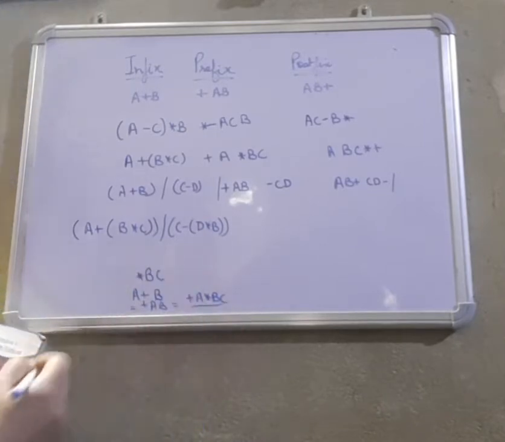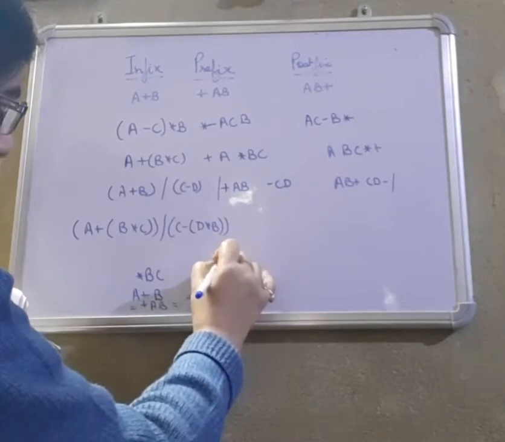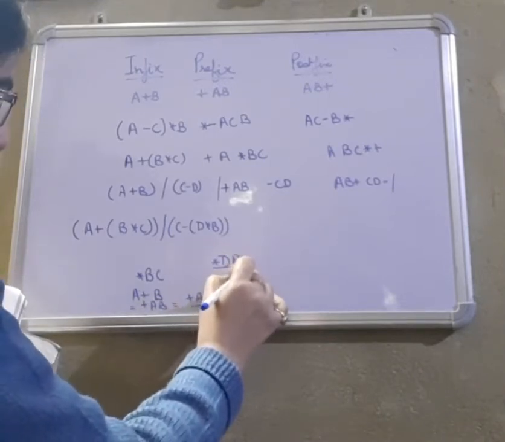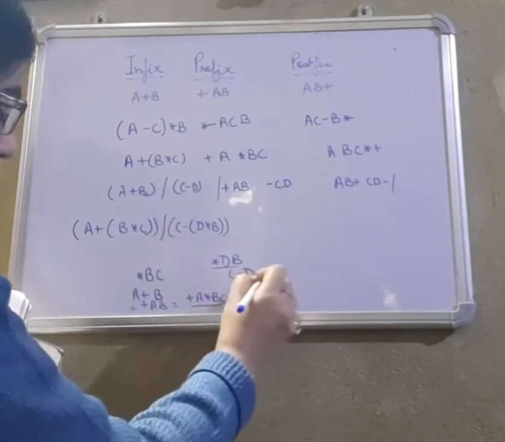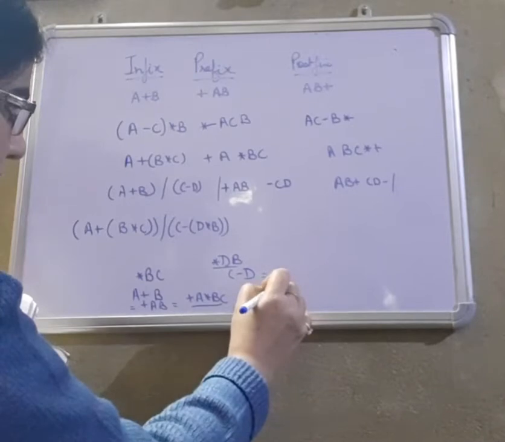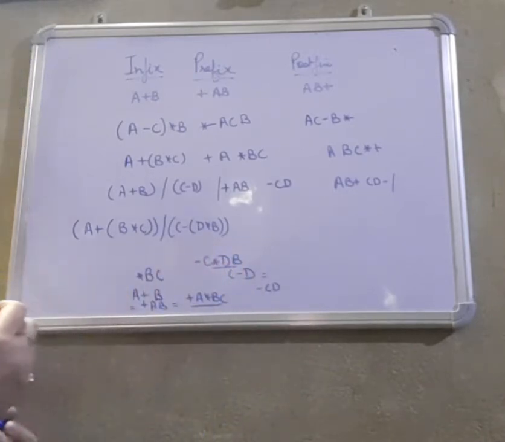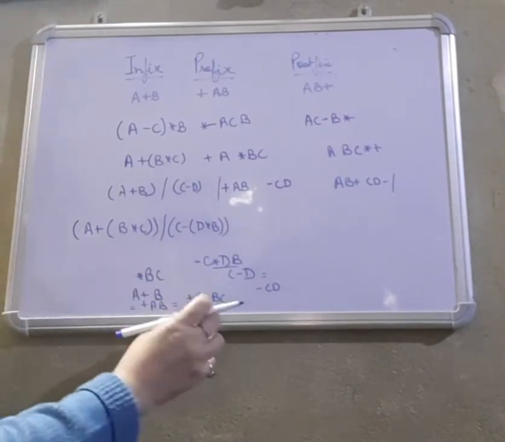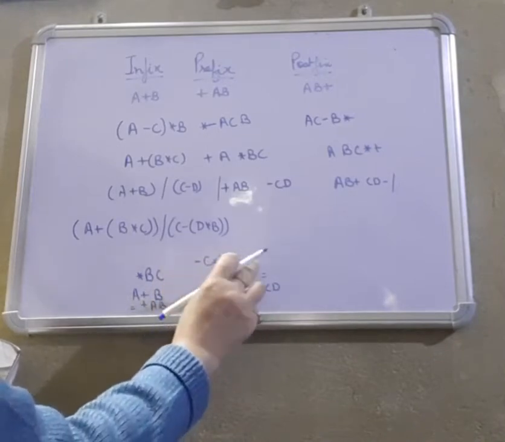This is the first part that we have solved. For the second part, we write into DB. Suppose this is D and this is C; C minus D will become minus CD. We will write C and put the minus on the right hand side. Right? So we have got the expression plus A into BC and minus C into DB.